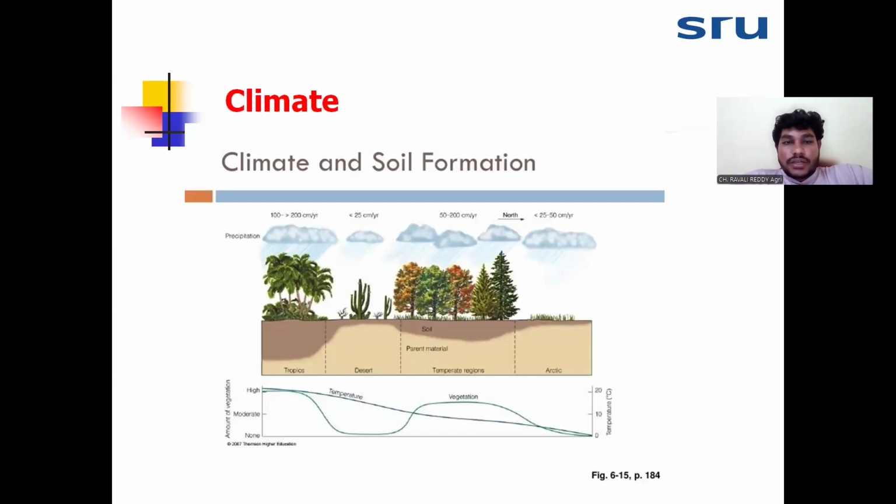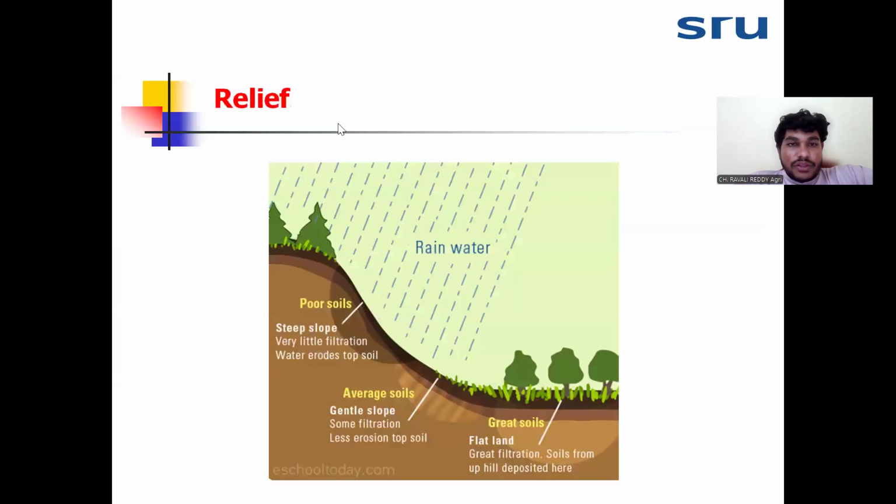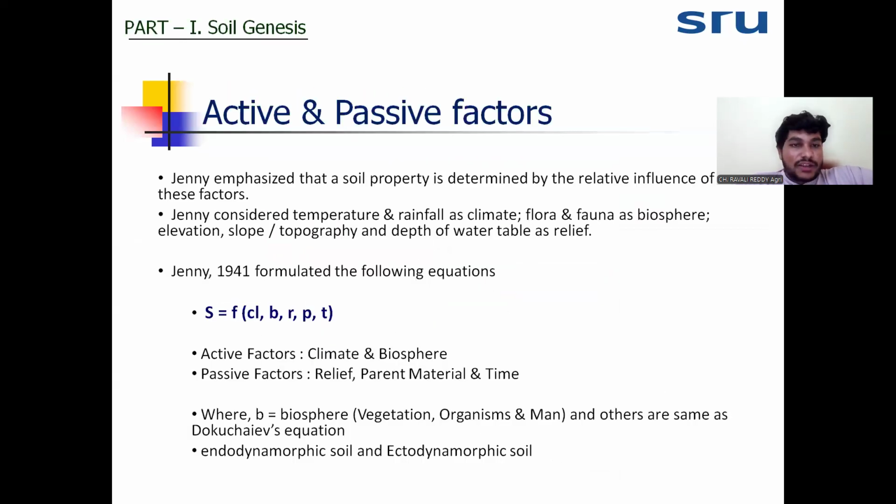Okay, the next important factor is the climate. We consider climate an active factor. If you see parent material, relief and time, these are passive factors, and the active factor is climate. The passive factors have a passive relation with the soil properties, and the active factor has a direct relationship with the soil properties.